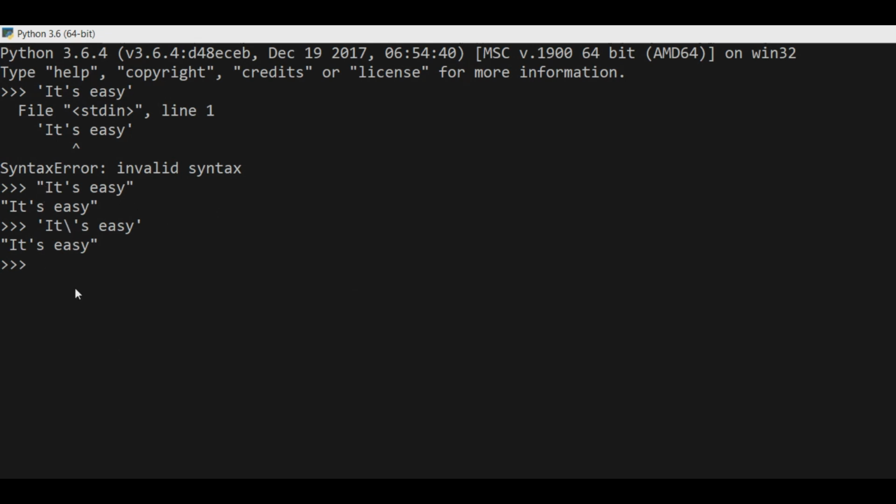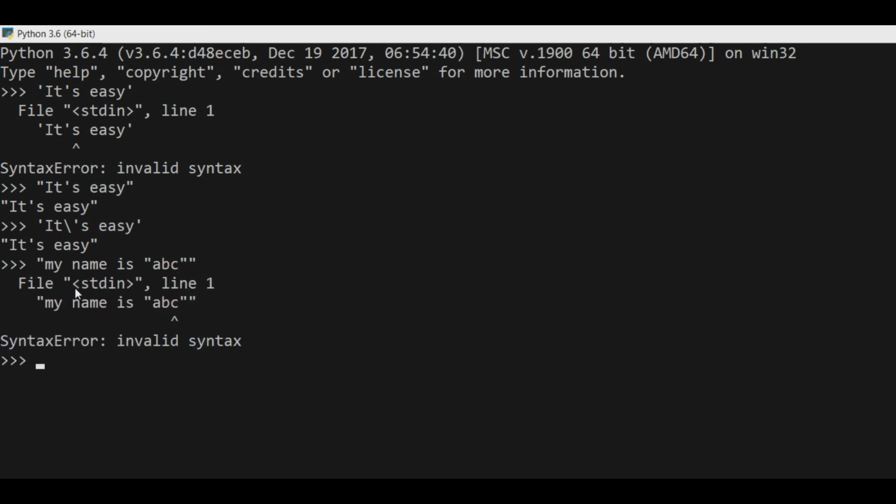The same applies in the case of double quotes. We can't use double quotes inside the syntax of double quotes. For example, if you write "my name is "ABC"", you can see we got an invalid syntax error.